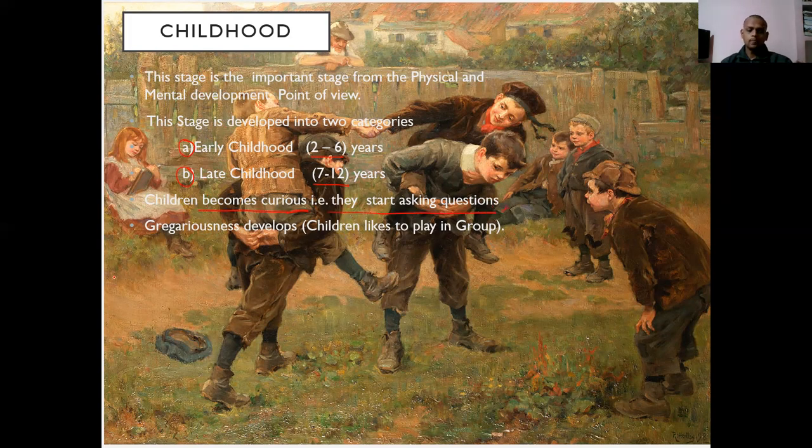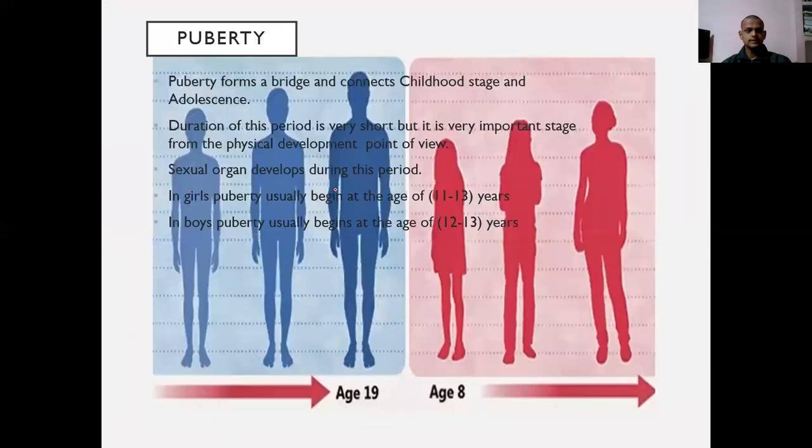Now, one more quality develops, that is gregariousness. In this gregariousness, children like to play in groups. They don't play alone, they play in groups. We can see in this picture that the boys are playing with each other. One is climbing on the other boy. We can see here.